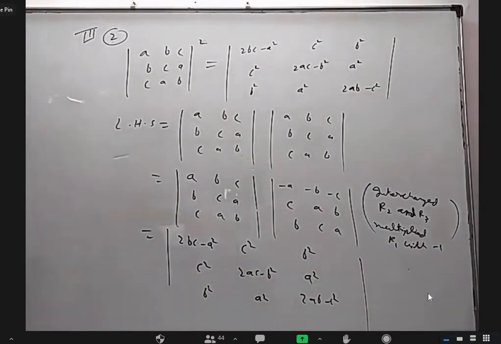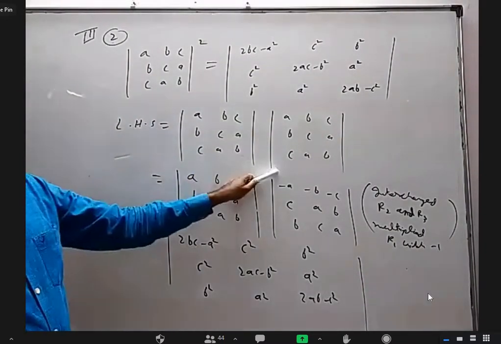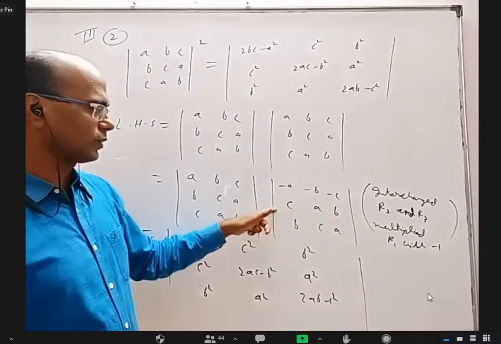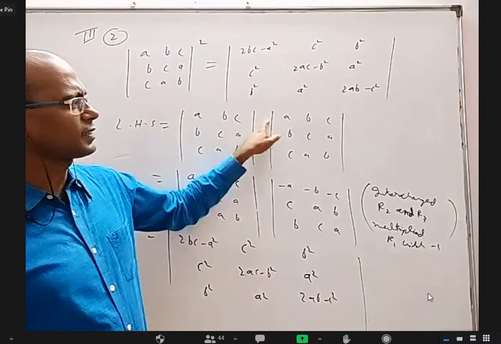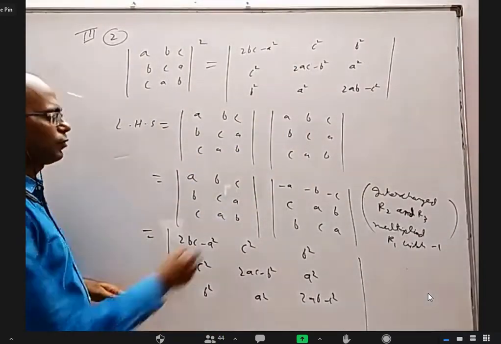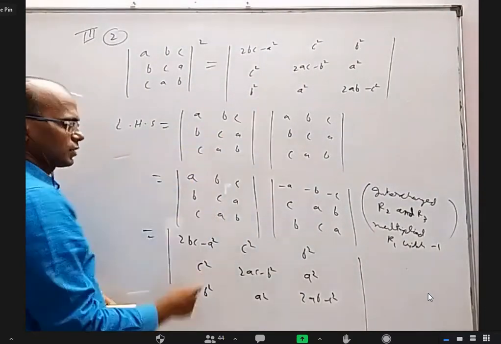Sir, due to a network problem, I joined a little late, sir. Once can you explain this, sir? I started with this one. I wrote it about this one. Here I interchange two rows, R2 and R3. I'll get a minus. That minus I multiply to the first row. Okay, sir. Now we multiply these two determinants: det A into det B equals det AB. Based on that, directly we'll get this one.